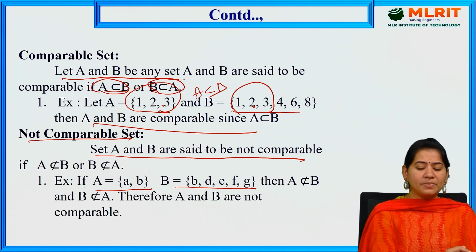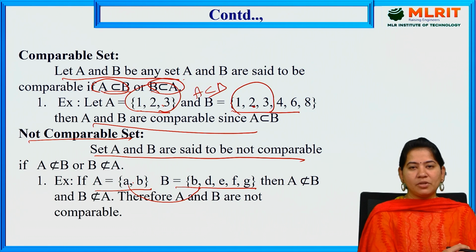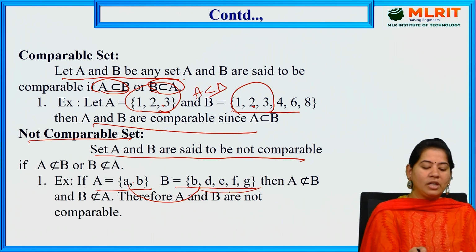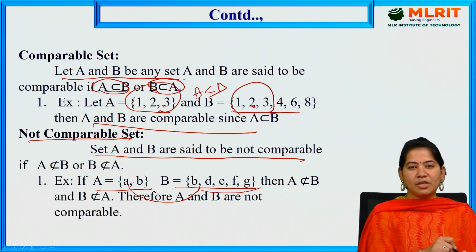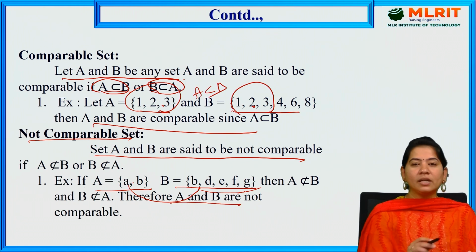Here A is not a subset of B, because the element A is not there in B. And as B has more than two elements, obviously B is not a subset of A. So both are not subsets, and A and B are not comparable.